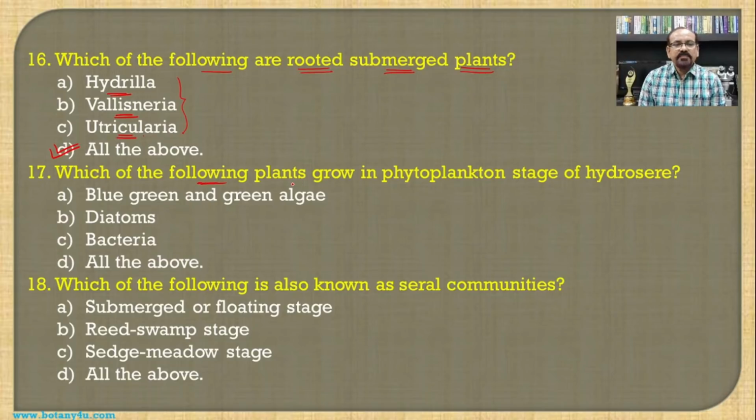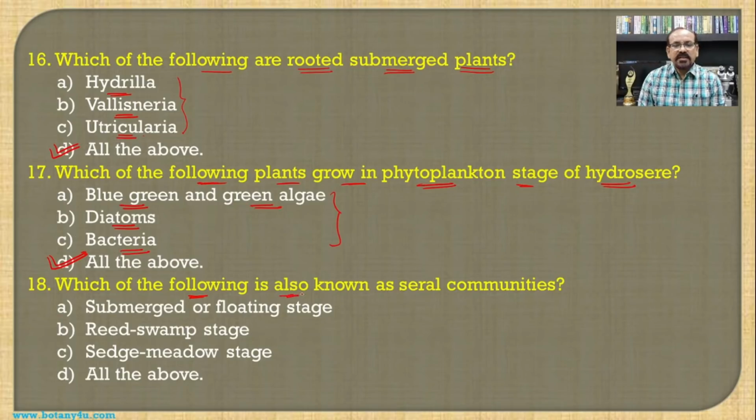Which of the following plants grow in the phytoplankton stage of the hydrosere? Phytoplankton, as we have seen earlier, is the pioneer stage or the first stage in the process of the hydrosere. The blue-green algae and the green algae, diatoms and the bacteria, all these are the different phytoplanktons which are growing in the water, and it is the first stage of the hydrosere, and hence all of the above becomes the answer for this question.